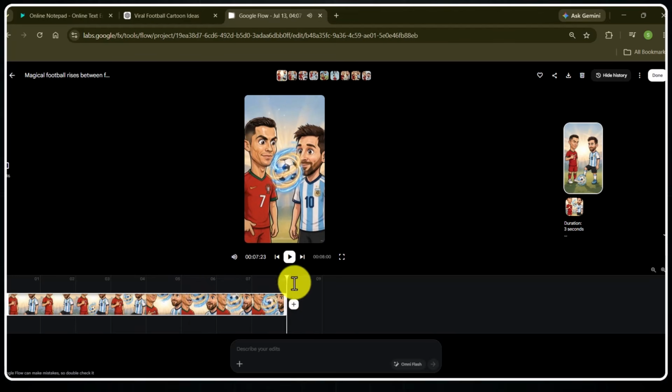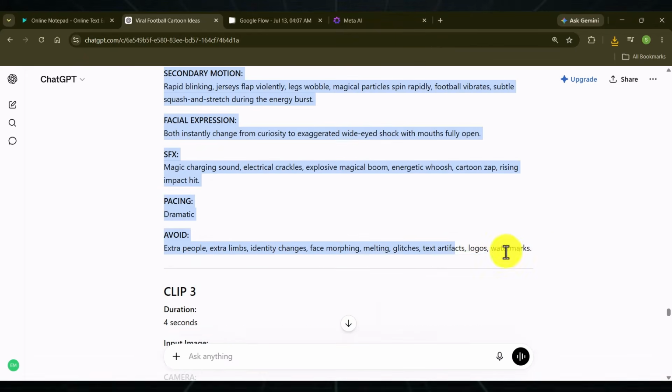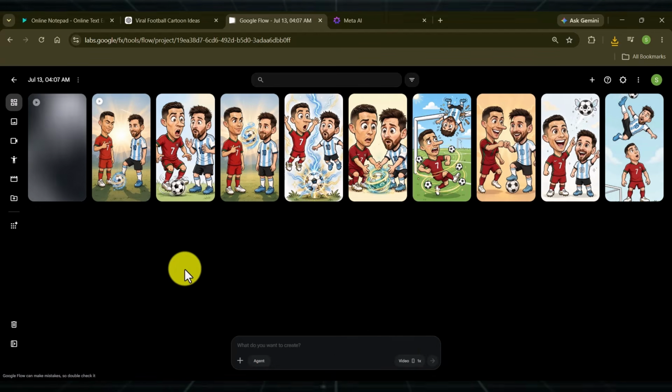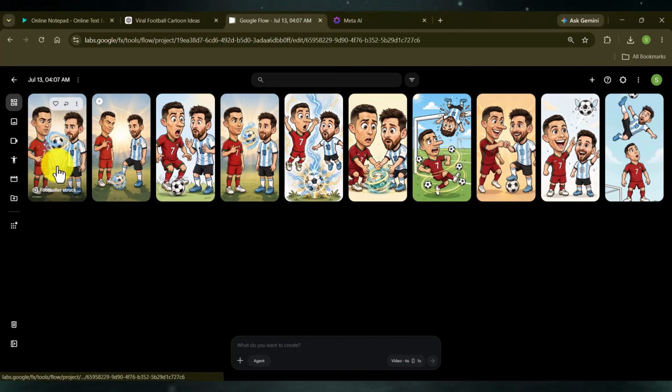This looks amazing. The animation, sounds, everything looks perfect, just the way we needed. Download this scene and generate the second one. Don't forget to remove the names from the prompt. Add the prompt, add the second image, and hit generate. The setting will remain the same, as I told you earlier. This is the second scene we have.